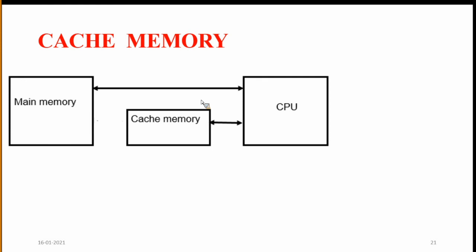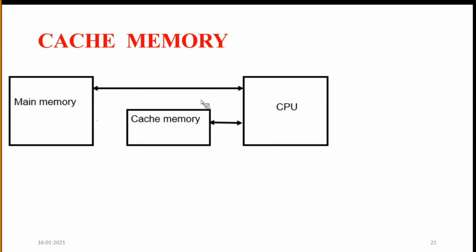What is the advantage of this cache memory? Generally, in any program, a certain set of instructions is executed rapidly or frequently, and the remaining instructions are executed only once.